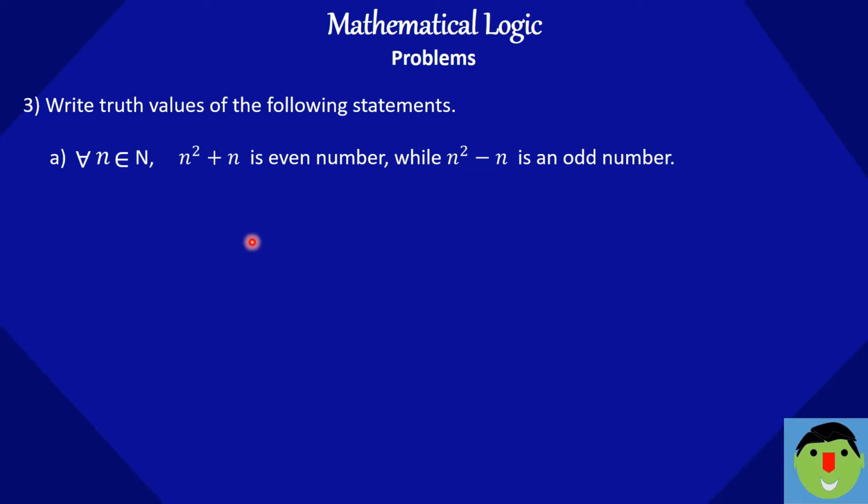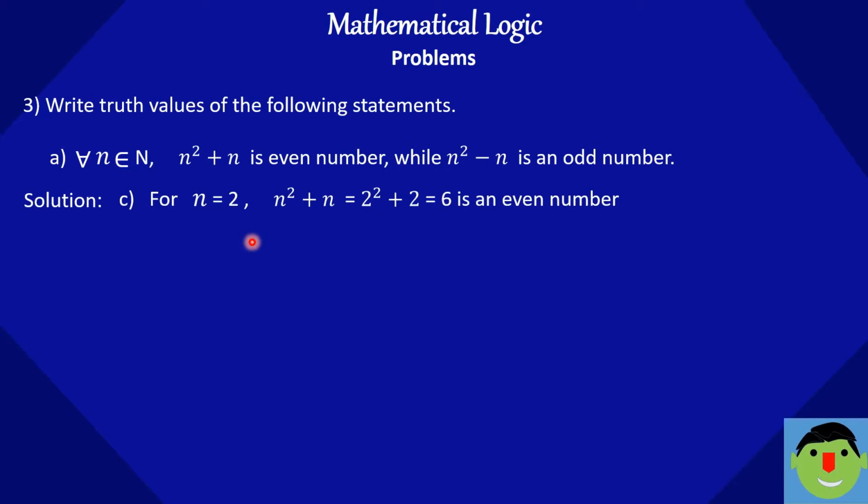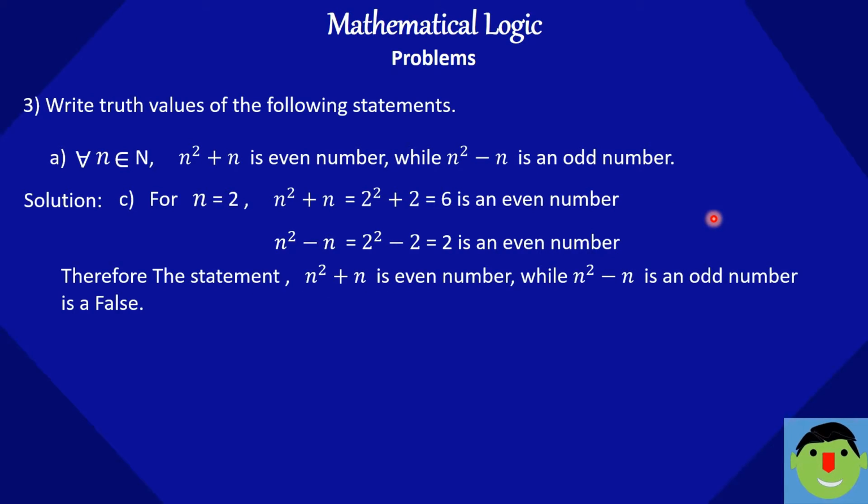Here, suppose n is equal to 2. We can write the solution as: for n is equal to 2, n square plus n is equal to 6, which is even, and for n square minus n, we just have to put the value of n is equal to 2. We will get 2, which is also an even number. But here they given n square minus n is an odd number. So we can say that this statement is false and the truth value of the given statement is capital F.